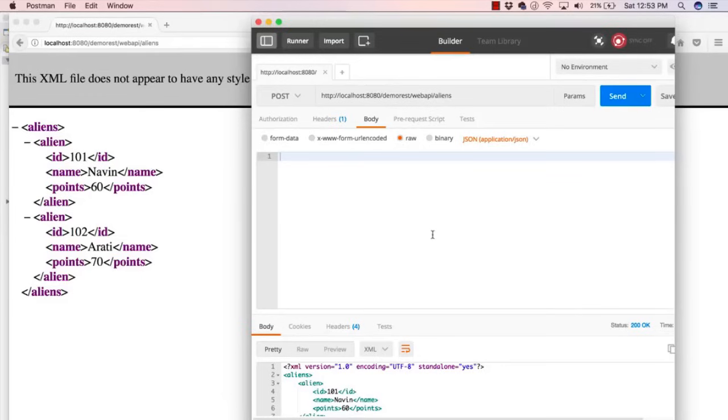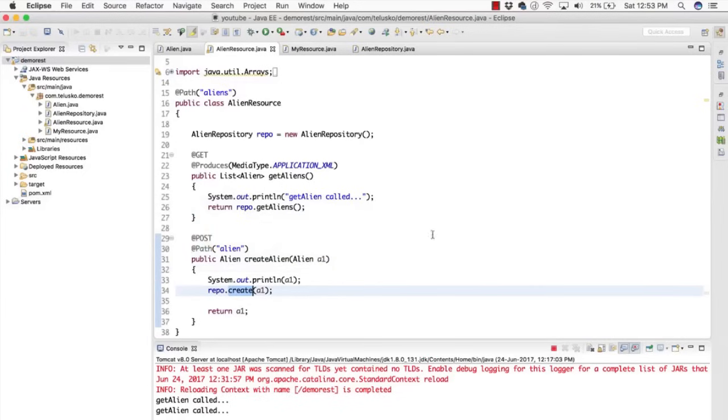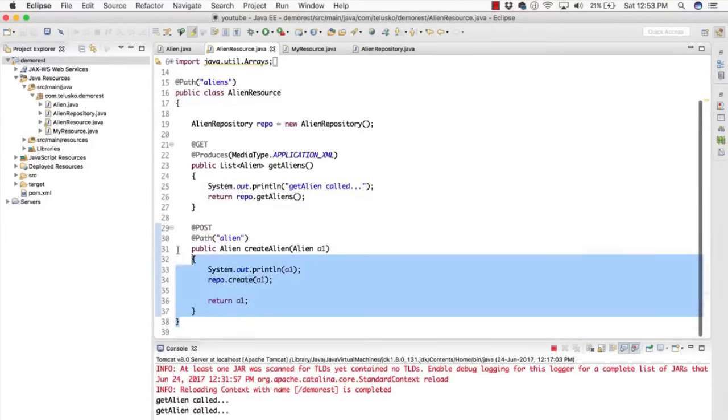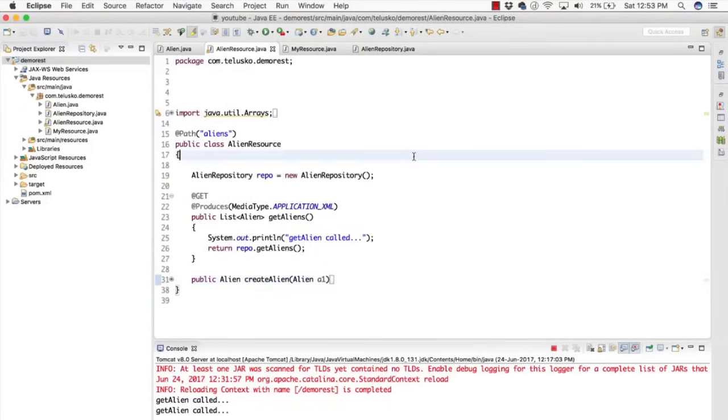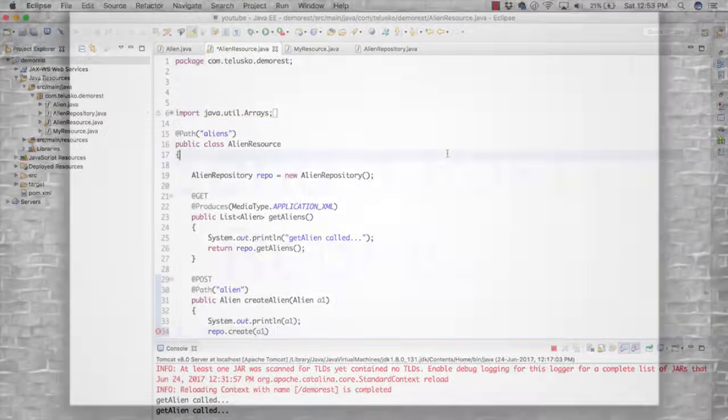And once we understood how to use Postman and how to install Postman, in the next video we'll see how we send that data to the server, so that this method will be called. Okay, so that's it from this video, guys. I hope you understood about Postman. We'll talk about this in the next video.